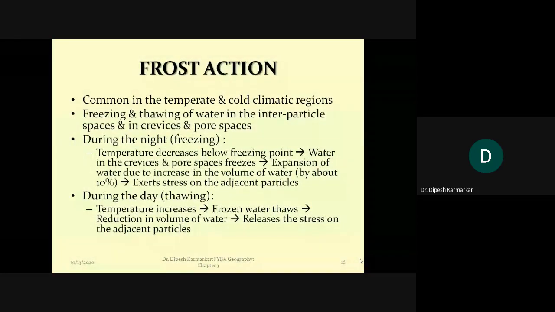So we have seen two processes till now: block disintegration and granular weathering. Both primarily occur because of temperature variations.